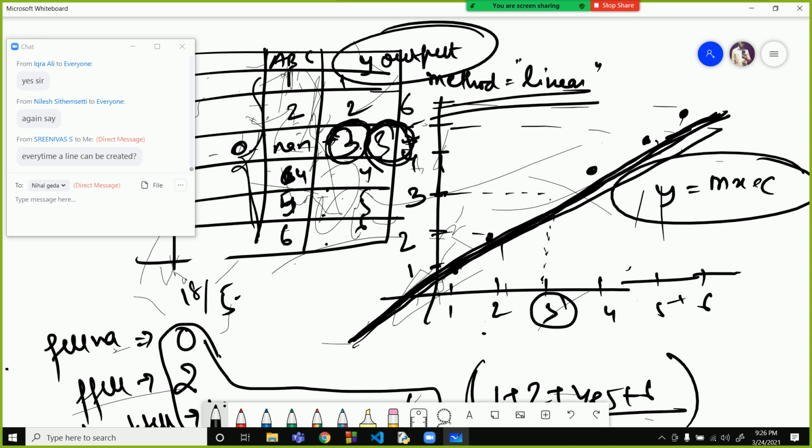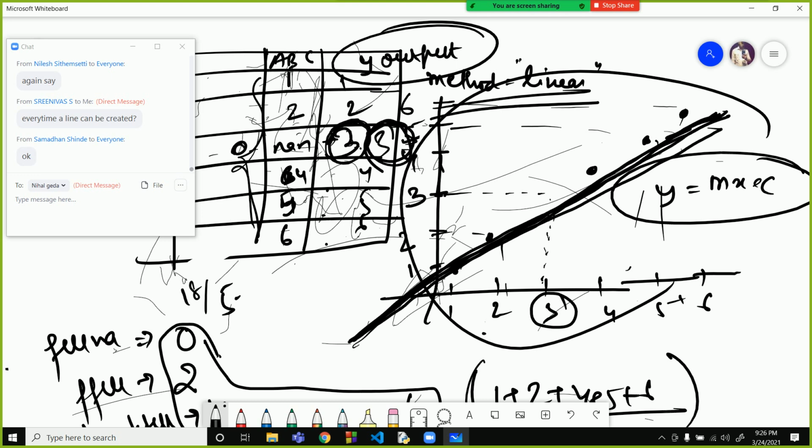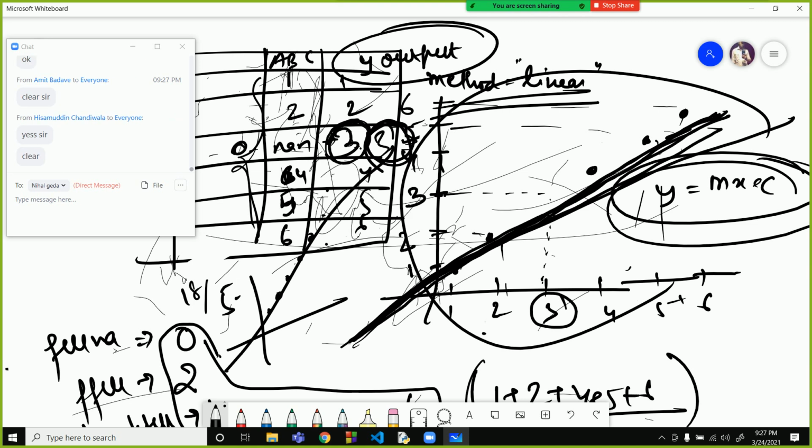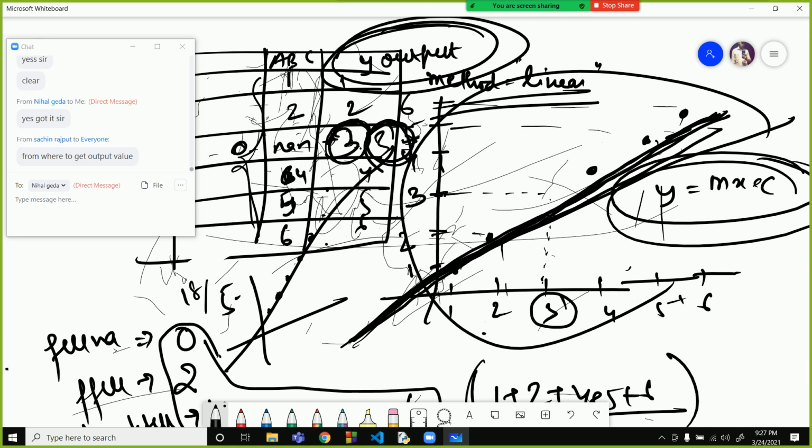Every time a line is created in the memory, actually a line is not created, but for understanding. What is it, yaar? In physics lab or chemistry lab you have plotted lines like this, that is y equal to mx plus c. If you have 10 observations, you are plotting a line. So a pattern is being followed over here. Where do we get the output value? This y output will be given to you. This y output will be present with you.